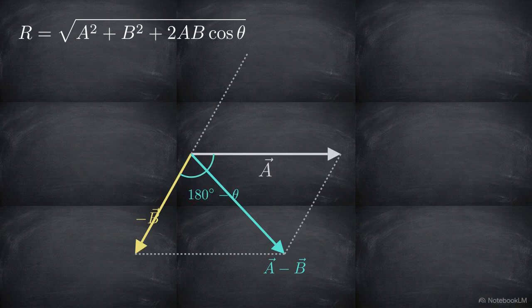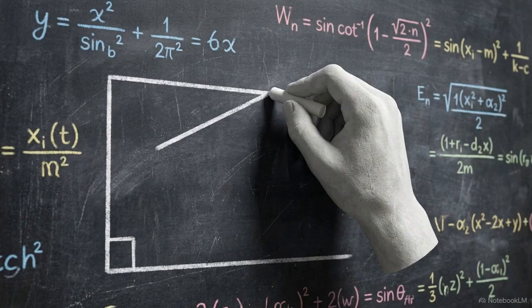Since the cosine of 180 minus theta is negative cosine theta, the algebraic equation updates, featuring a negative sign before the 2ab cosine theta term. The visual shift in geometry dictates an exact mathematical shift on paper. The algebra and the physical geometry are inextricably linked.